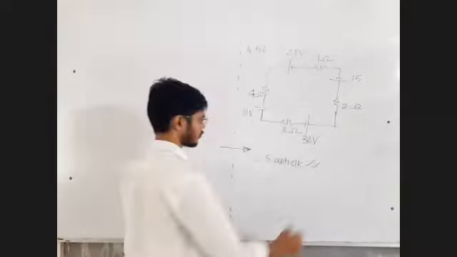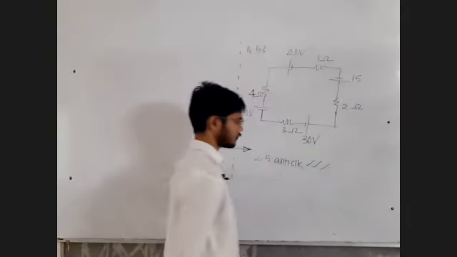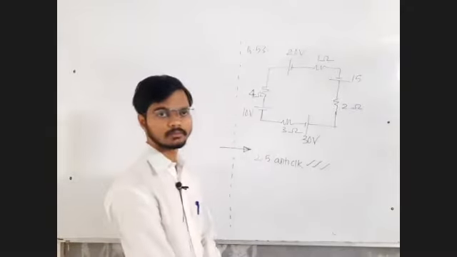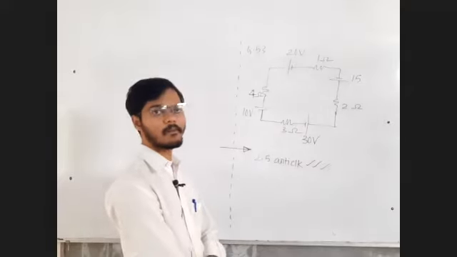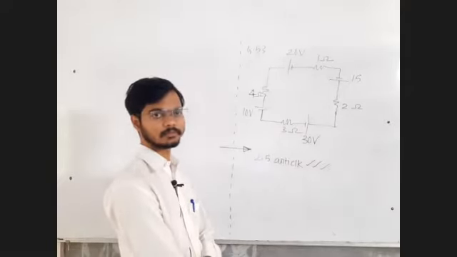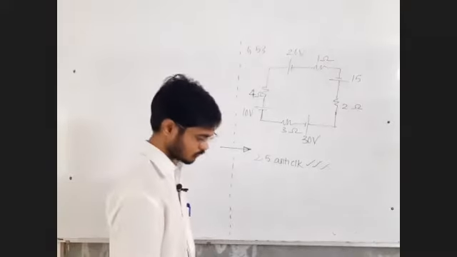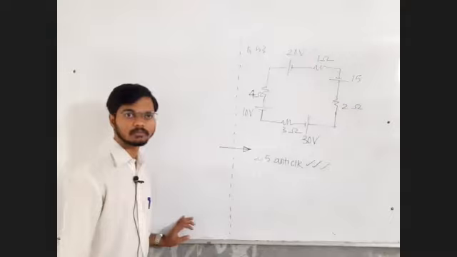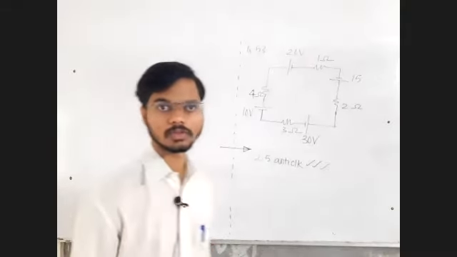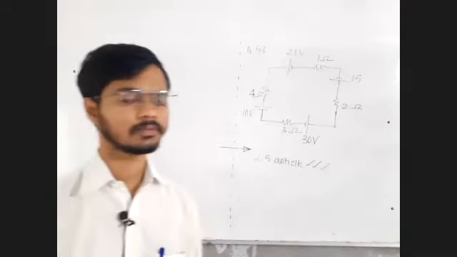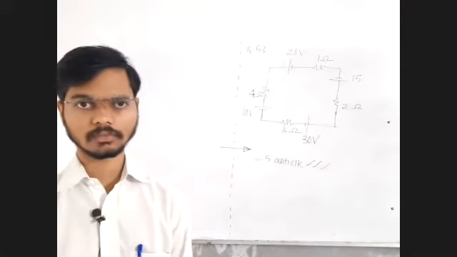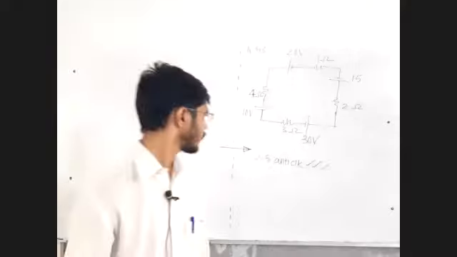Isha, 2.5 anti-clockwise. Everyone, fast. Kushi, Suyesh, Paramita. So everyone is saying 2.5 ampere anti-clockwise.